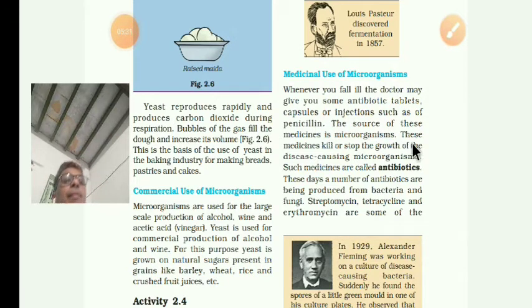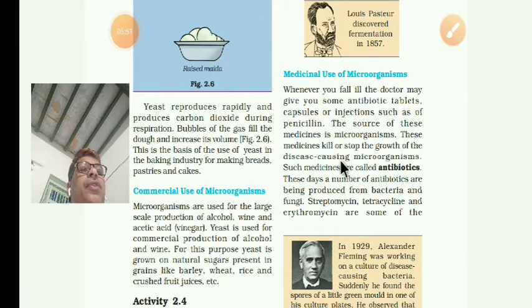These medicines kill or stop the growth of the disease causing microorganisms. Such medicines are called antibiotics. Anti means enemy, biotics means living beings, so enemy of living beings.